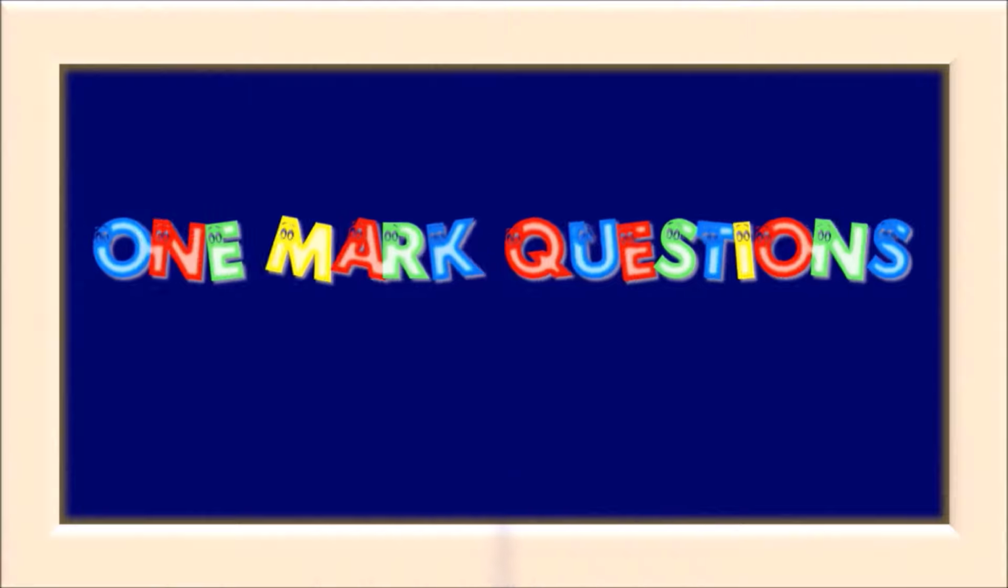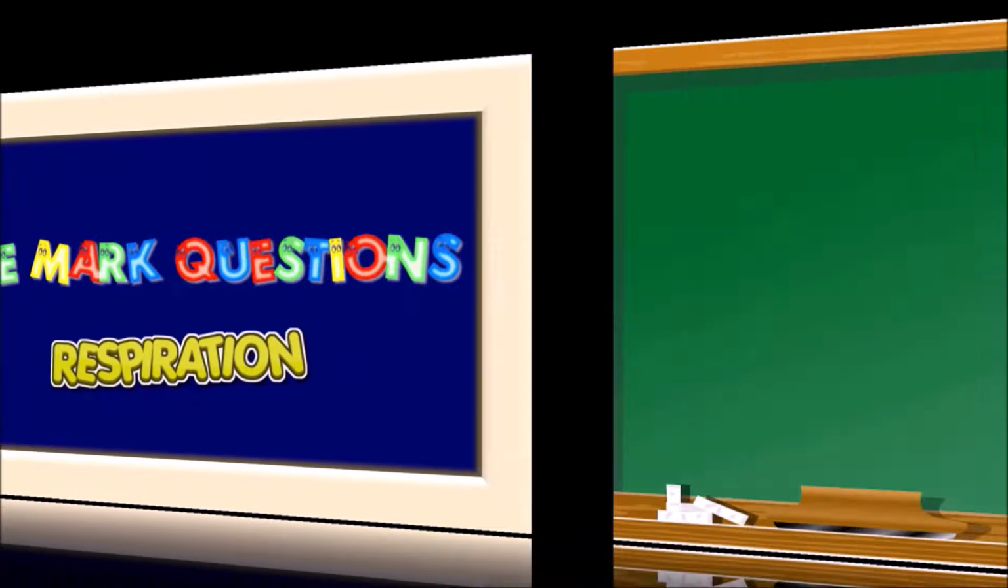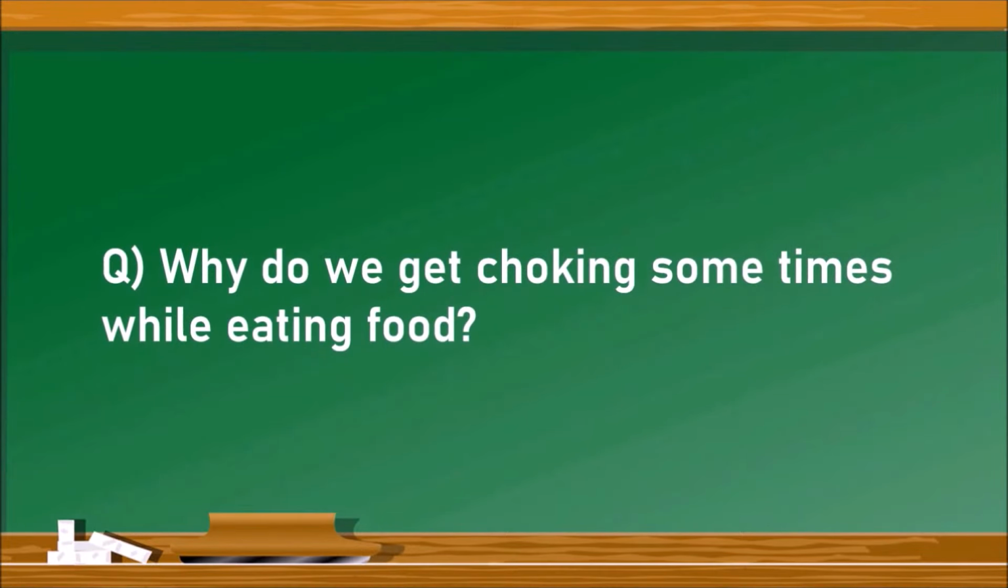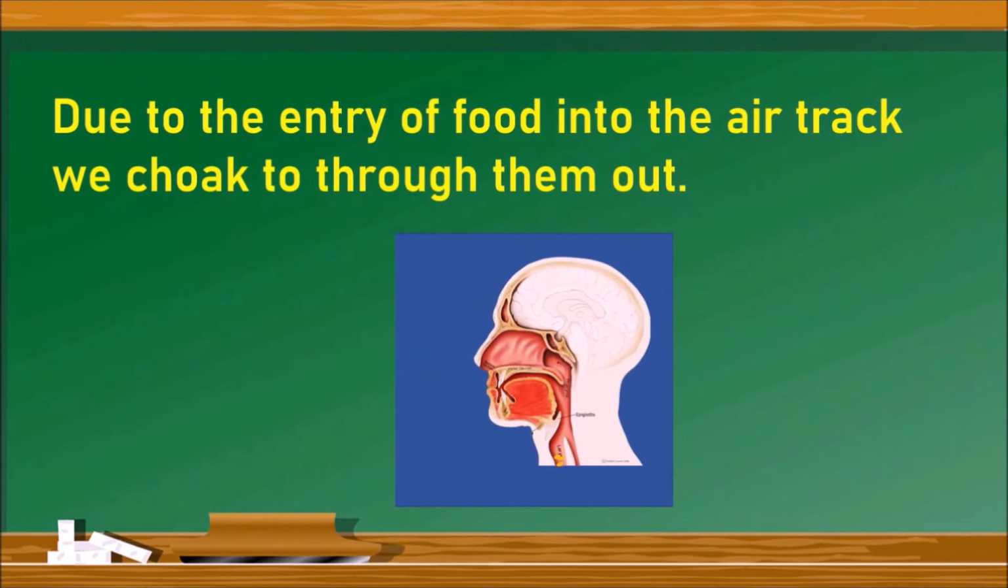One more set of questions from the chapter respiration. Let us go into the questions. The first question is, why do we get choking sometimes while eating the food? Because while eating, due to the entry of food into the air tract, we choke to throw it out. It is shown in this GIF. When the food enters into the respiratory tract, it gets irritated and we choke and throw it out.